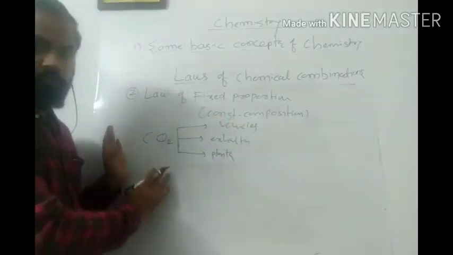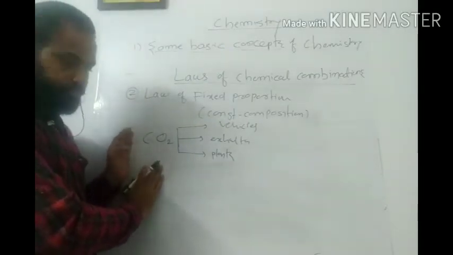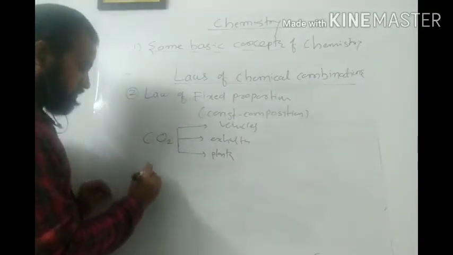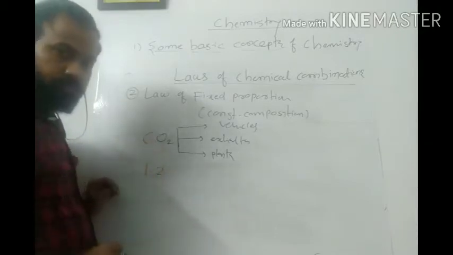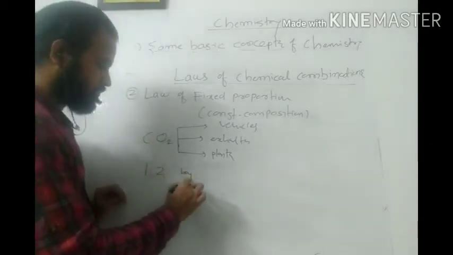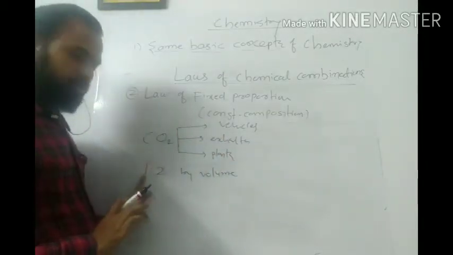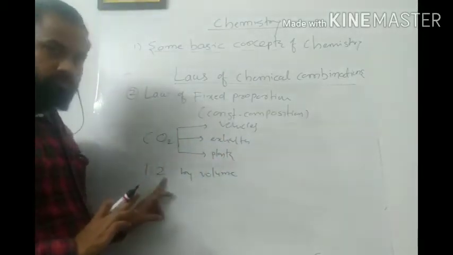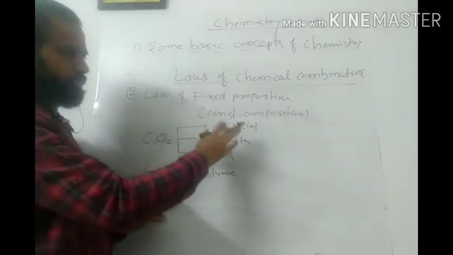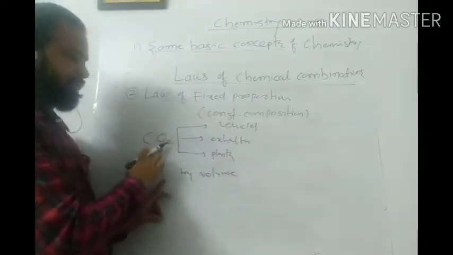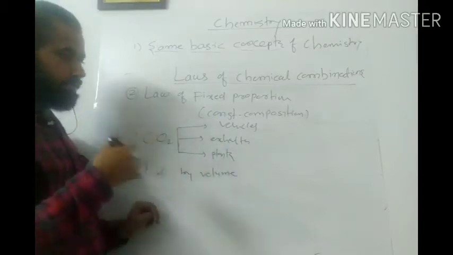Irrespective of source, in this compound one volume of carbon is there and two volumes of oxygen, two atoms of oxygen. So by volume it is fixed. If we combine one volume of carbon with two volumes of oxygen, I will get carbon dioxide, irrespective of source. It is not like for a vehicle the combination is one way and for exhalation another.